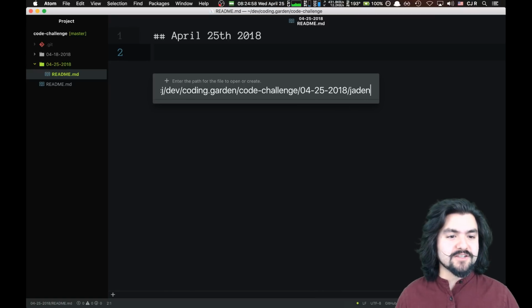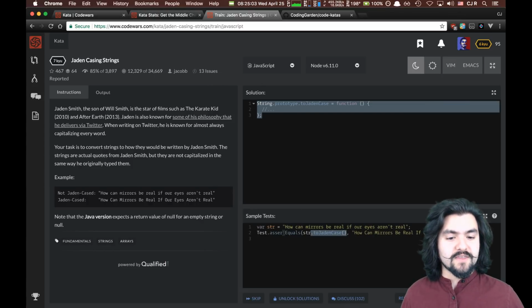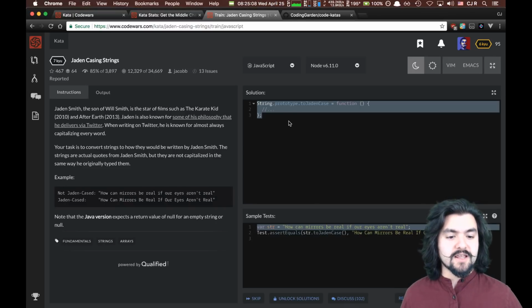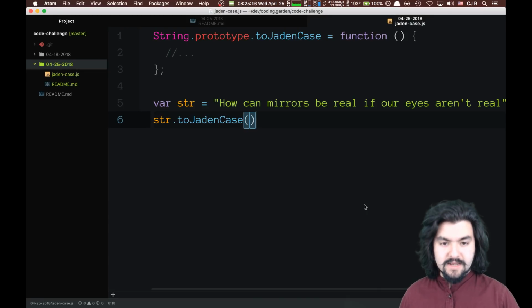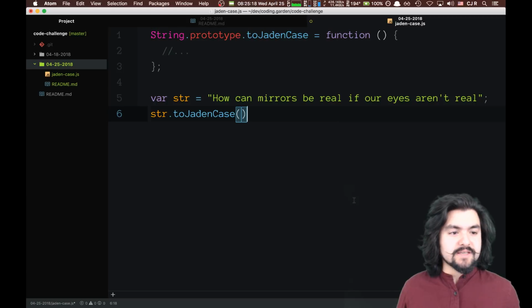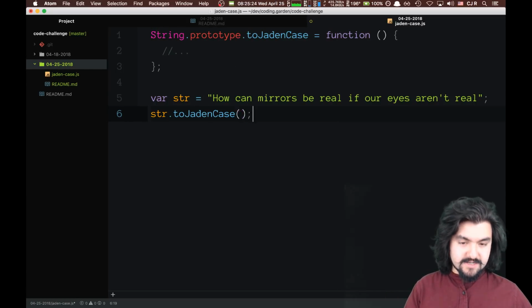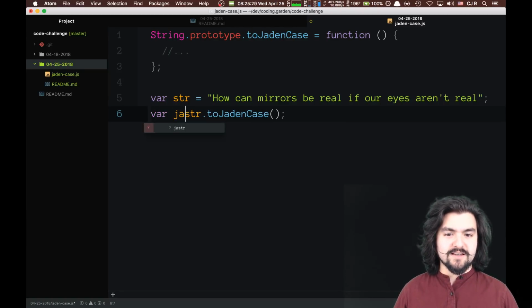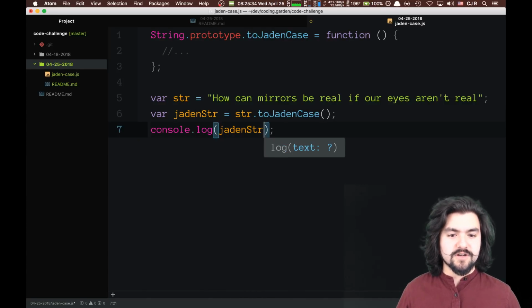So this is going to be jaden-case.js. So prototype function, and then we'll just have the basic test that they have here. You declare a string, and then you want to be able to output it with every word capitalized. Essentially, you create your string, and then you say toJadenCase, and this should return a string that is Jaden-cased. So let's say jadenString is that, and then we'll just log out the jadenString.